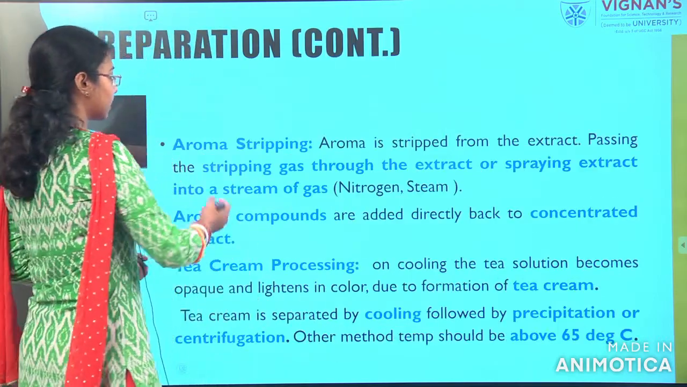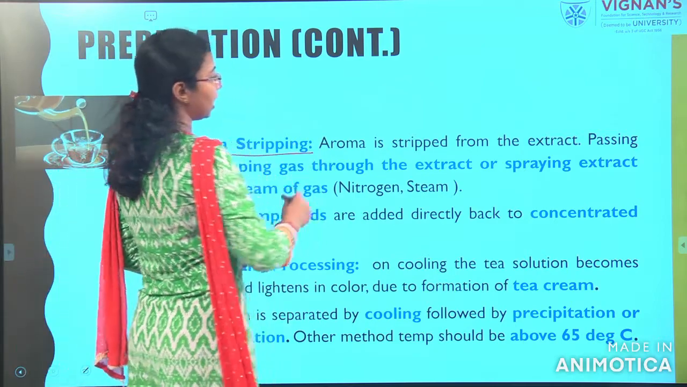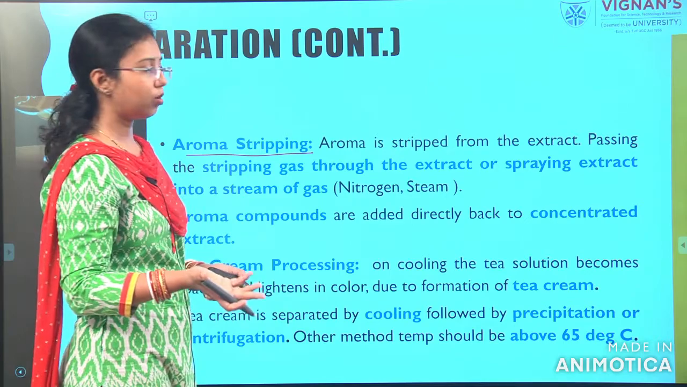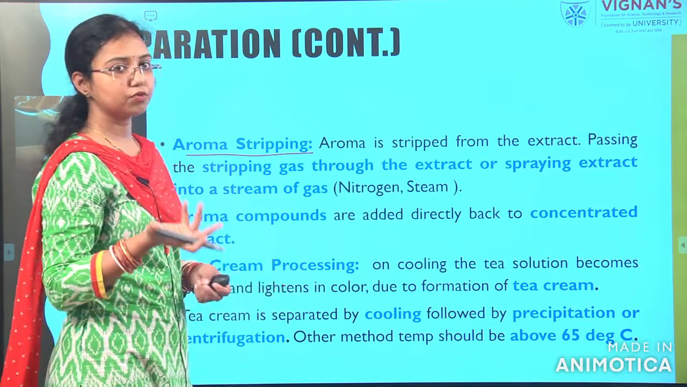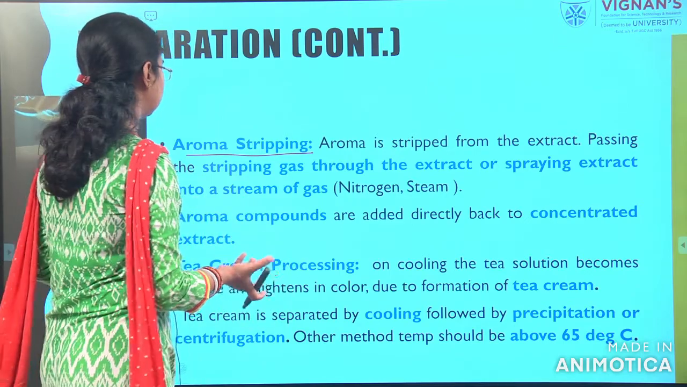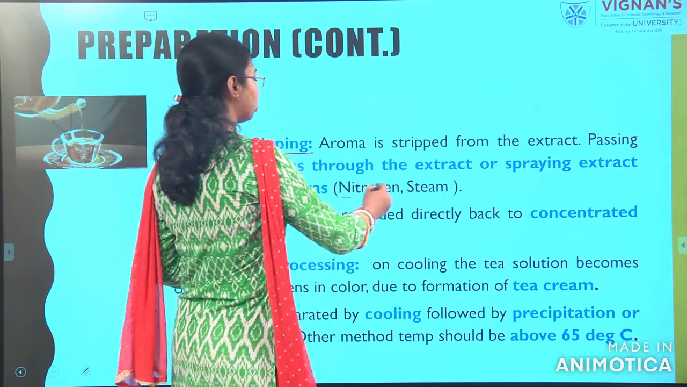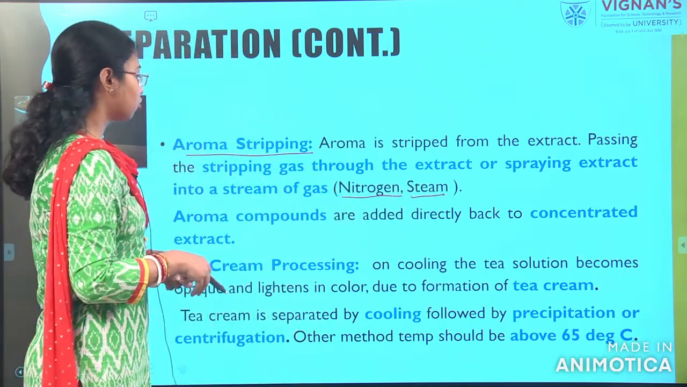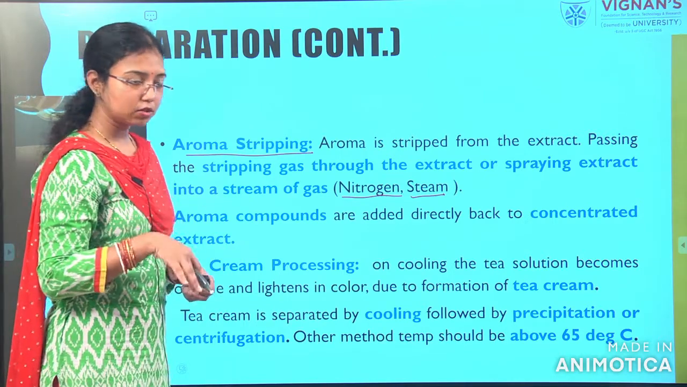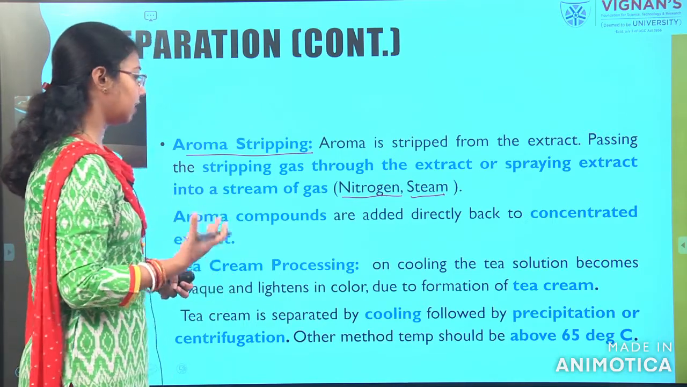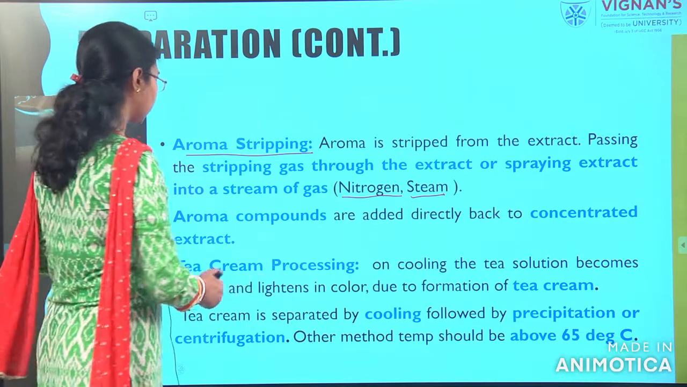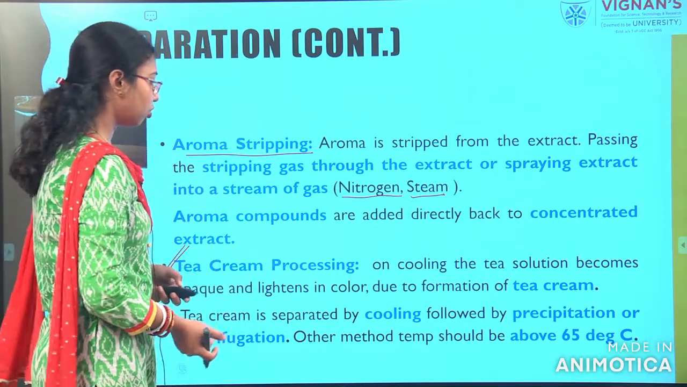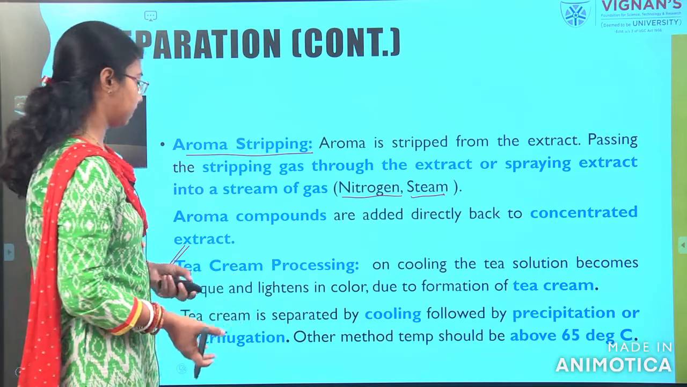So, after getting it, aroma stripping. Aroma will be stripped to the extract according to any suitable flavor or aroma which is needed, and either nitrogen or steam will be injected in the machine. So, aroma compound will be mixed into it, and there is another thing we can do, that is tea cream. We can produce the tea cream also by cooling the solutions,